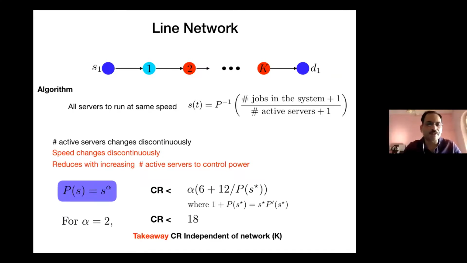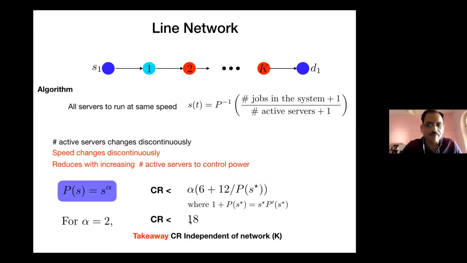So after saying so much, eventually the guarantee we can give is as follows. It's slightly a complicated expression. For alpha equal to 2, it evaluates to 18. What are we saying? That independent of the size of this network, which is given by a total number of servers k, we are able to show that this particular algorithm has a competitive ratio of at most 18, independent of the number of jobs which arrive in the system and independent of the number of servers in the system, which is the first criterion we would like to know.